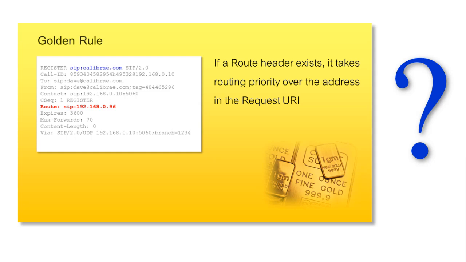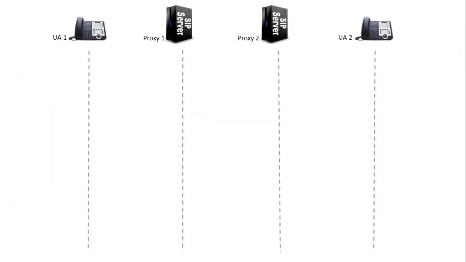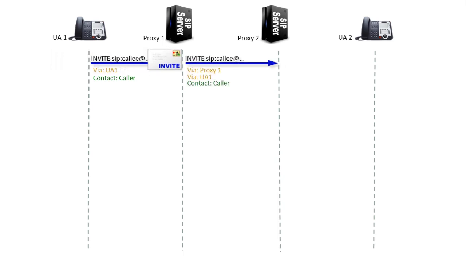Well, let's find out. Now, imagine a call flow where user agent 1 sends an invite to proxy 1, complete with its own address in the via header, so the proxy knows where to send back responses, and its own address in the contact header, so the downstream UAS knows where to send subsequent requests. Nothing new so far. Receiving the request, proxy 2 prepares to send it downstream, including its own address as a via header.